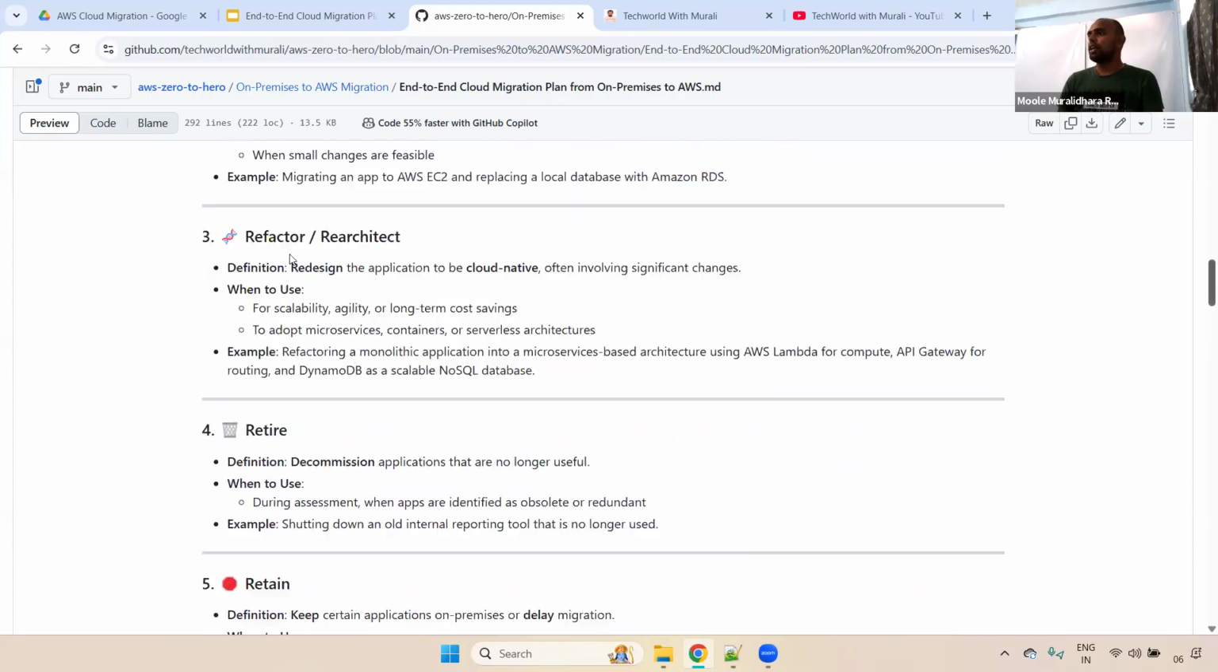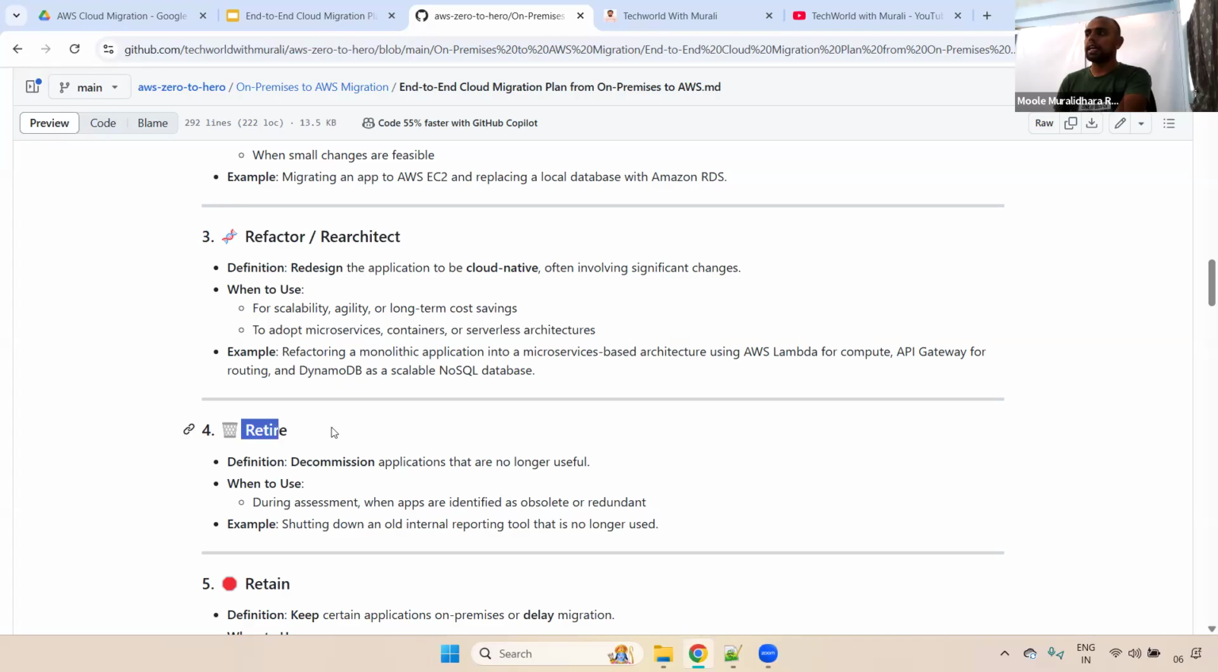Third one, refactor or re-architect. Example, some organizations may use a monolithic application, and they want to segregate it into microservices. So during that time, we'll use re-architect or refactor. Understand it? When to use this: especially for scalability, agility, and long-term cost saving, and also to adapt microservices and containers. If you want to do a serverless architecture, during that time we'll use this particular refactor or re-architect.